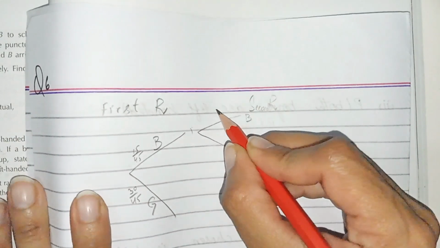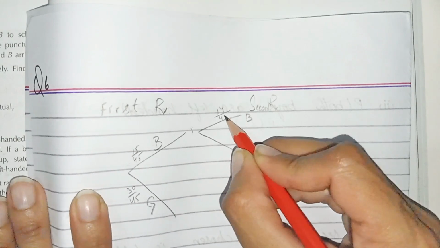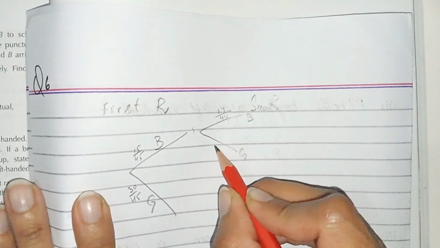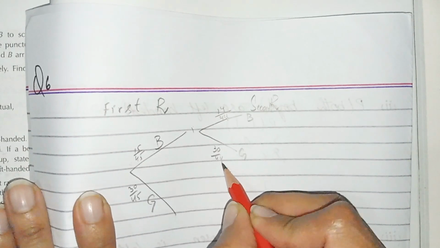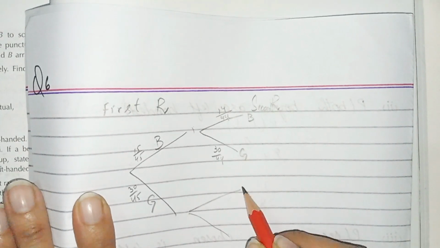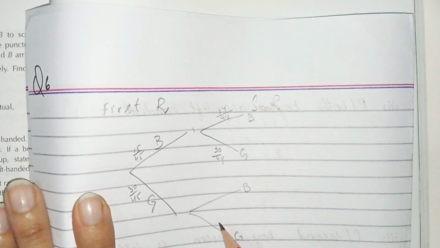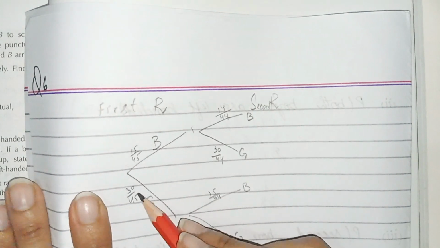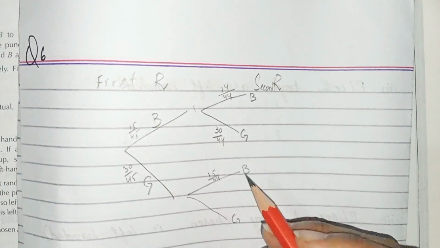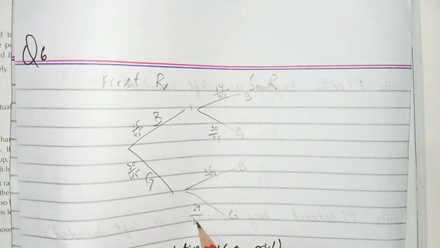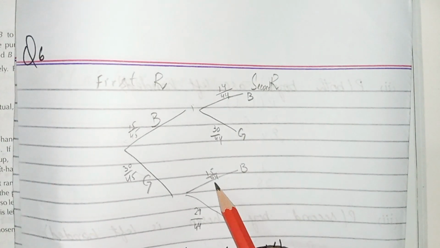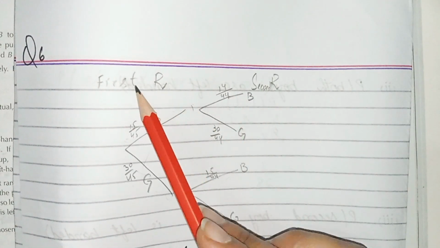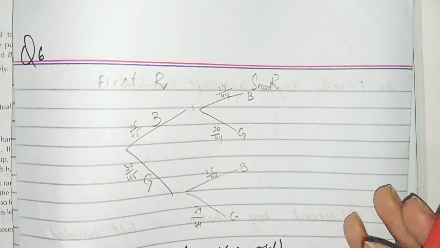That's why the next probability is 14 over 44, and for the girls the probability is 30 over 44, and there the probability for boys is 15 over 44, and there a girl is selected, that's why it becomes 29 over 44, and this is the probability. And this is a tree diagram of the first representative and second representative.